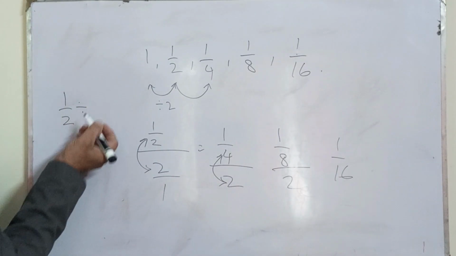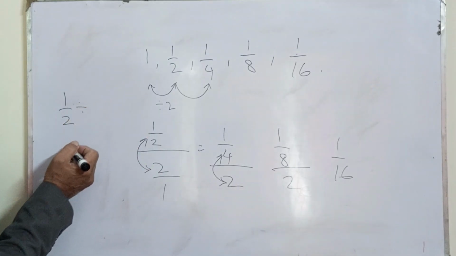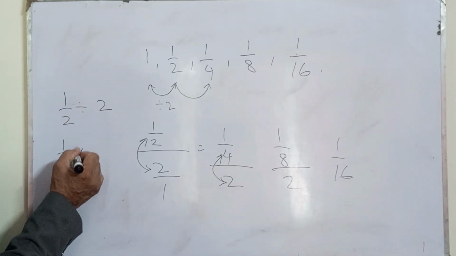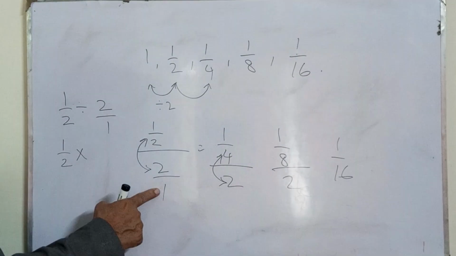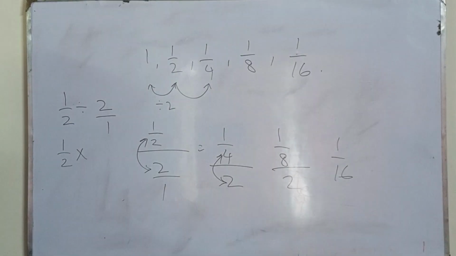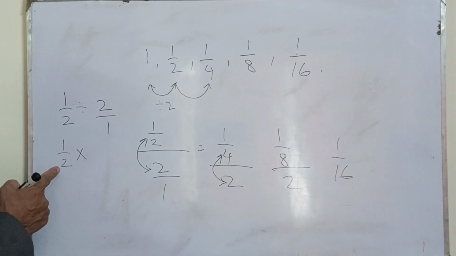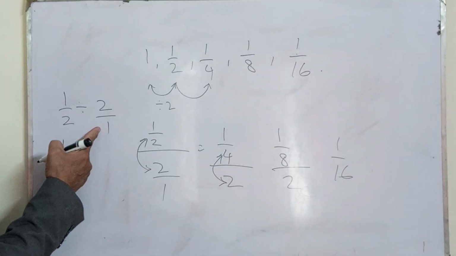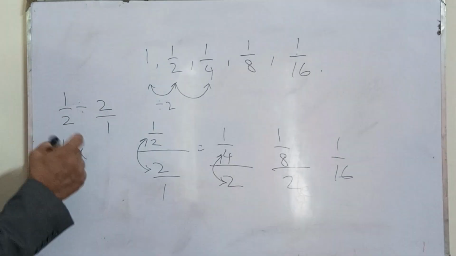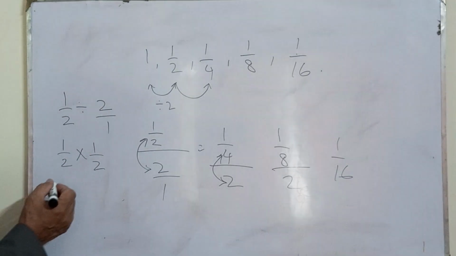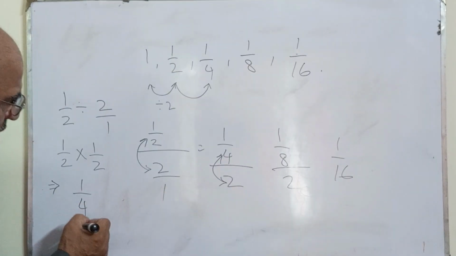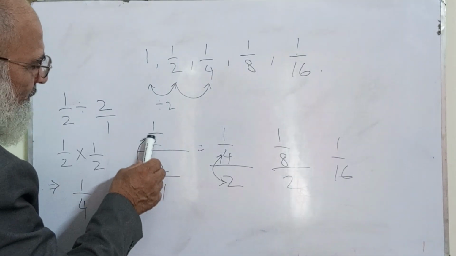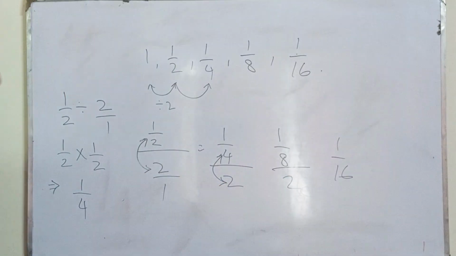Now if I just take it like this, it is divided by 2. Now changing the sign of division into multiplication, if I write it in this fashion, it is 1 by 2, and when we change the sign of division into the sign of multiplication, the following thing is inverted. So it will become 1 by 4. Okay? Now don't get confused if these are multiplying directly.